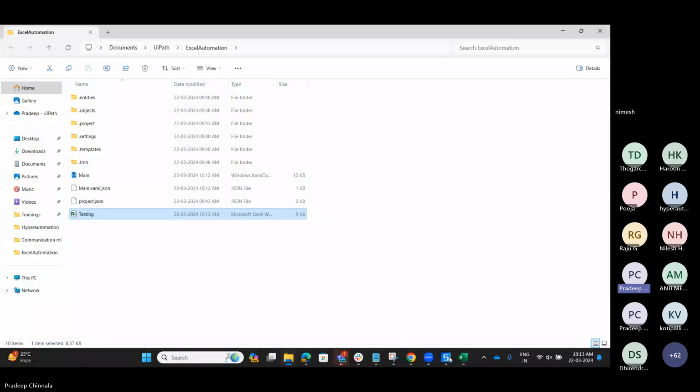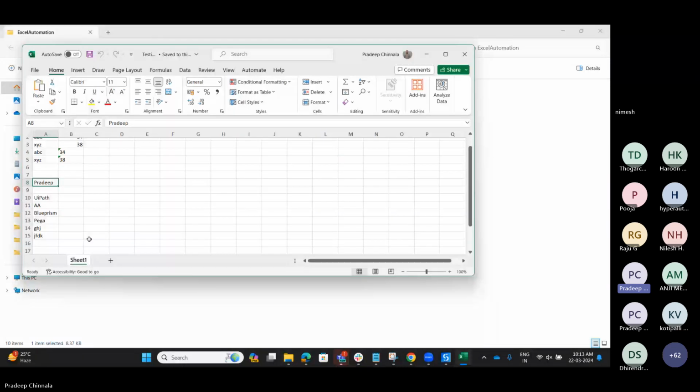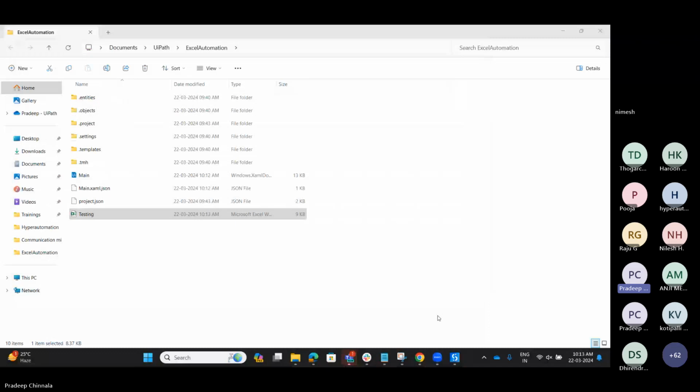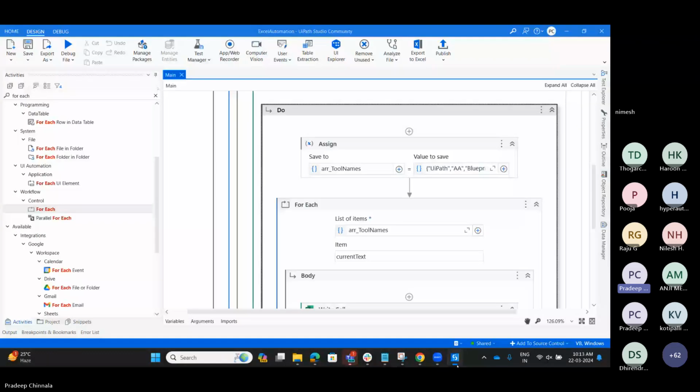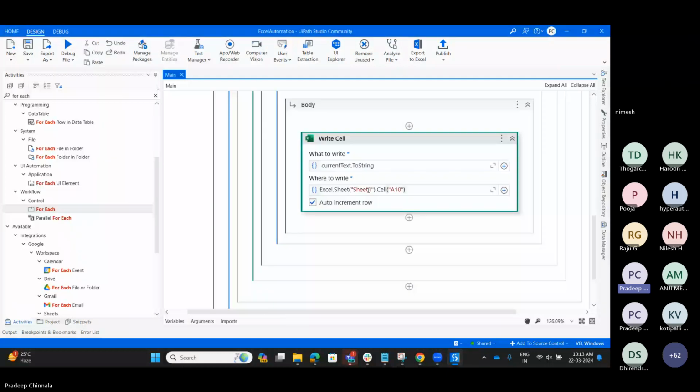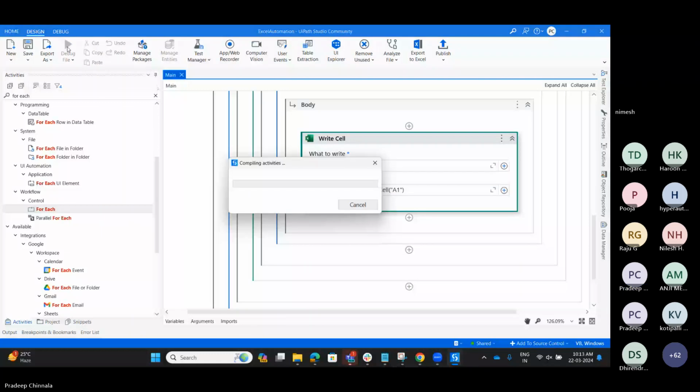And if you want to make a sheet change, we have only one sheet, right? As of now, that is Sheet1. But if you want to add the data in any other sheet, wherever you are writing the data, just change the sheet name. So I am going to change the sheet name and run it. As of now, we don't have any such sheet available in the Excel, but we'll see what will happen.